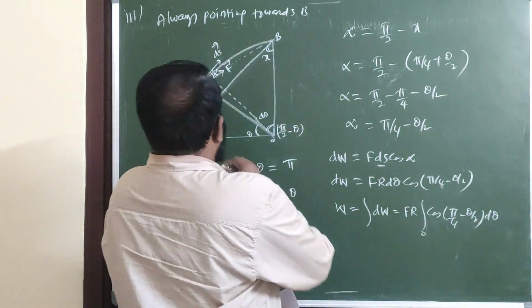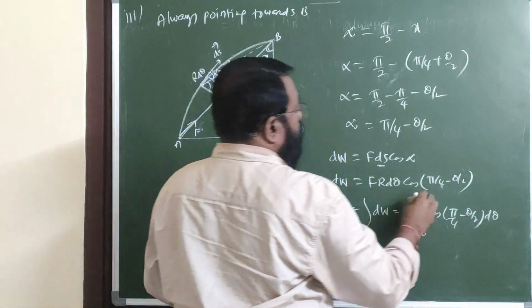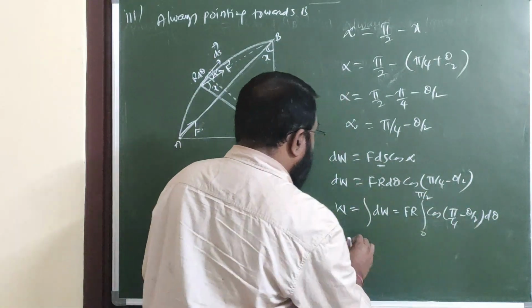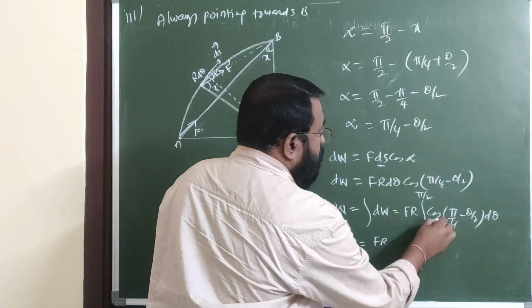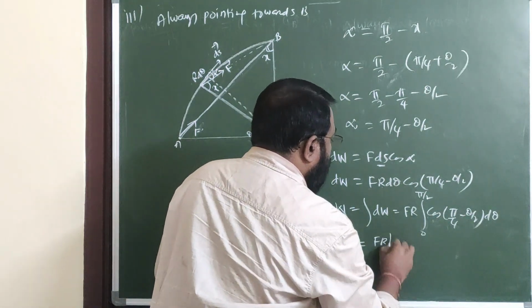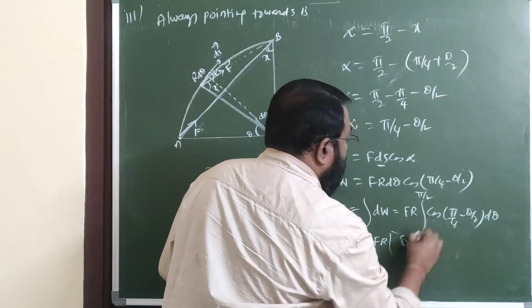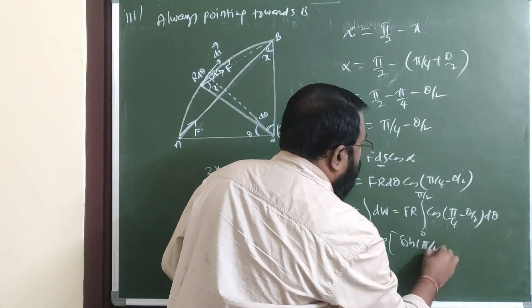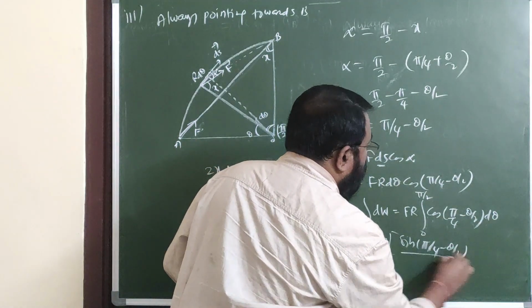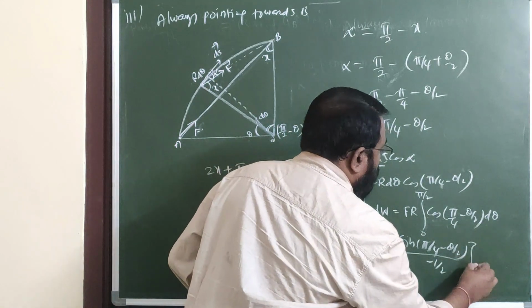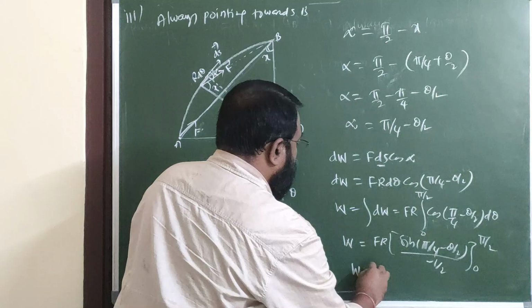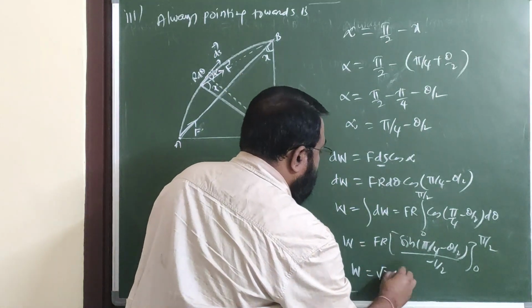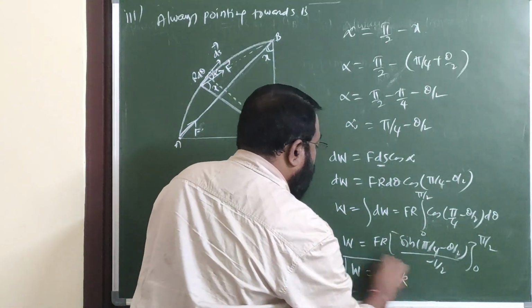But here θ changes from 0 to π/2. Therefore, W is equal to F_R into the integral of cos(π/4 − θ/2) dθ, which gives sin(π/4 − θ/2) divided by −1/2, with limits 0 to π/2. By substituting this, the final answer is root 2 into F_R.